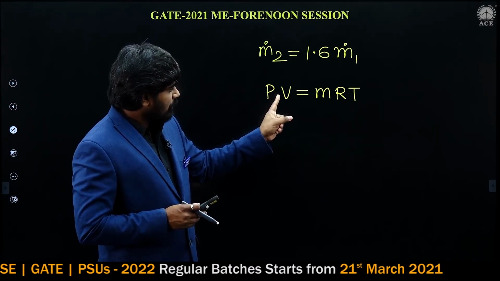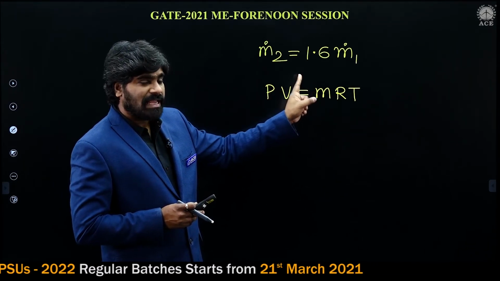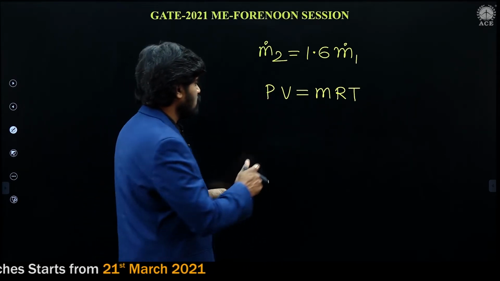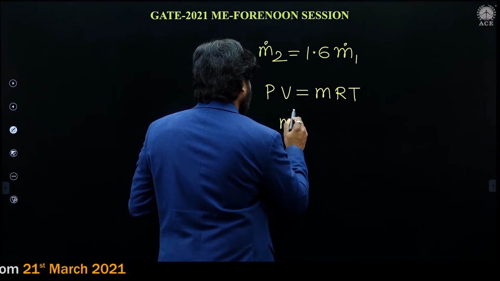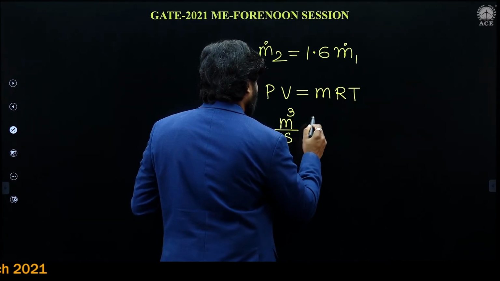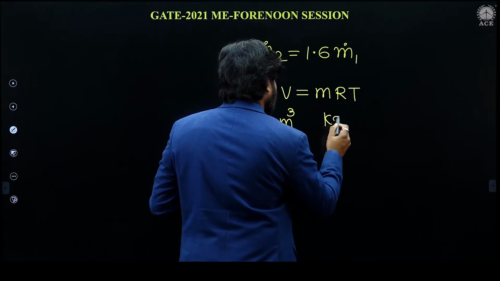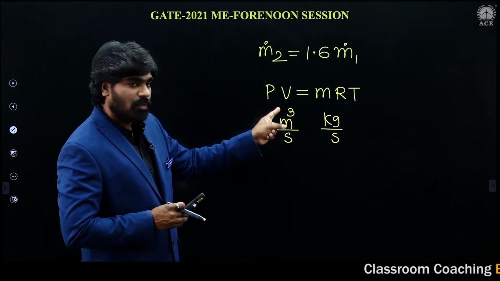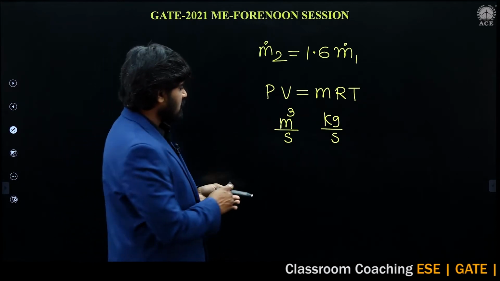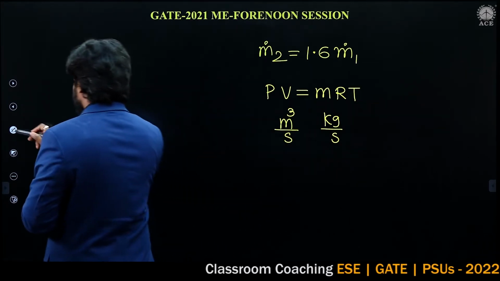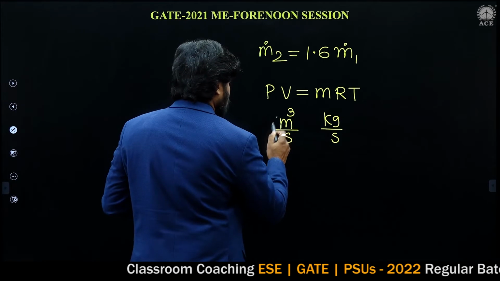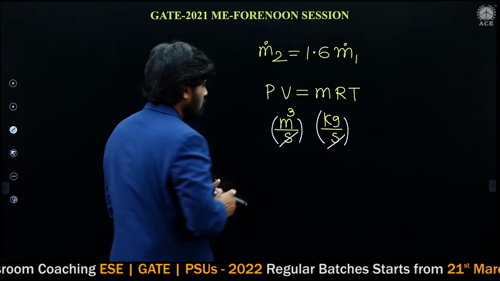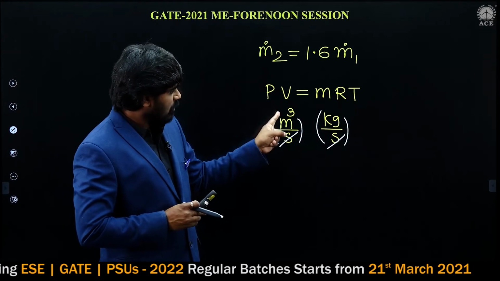If volume is meter cube, mass should be kg. If volume is meter cube per second, mass should be in kg per second. So the seconds will be cancelled out. Again, volume will be in meter cube, mass will be in kg.